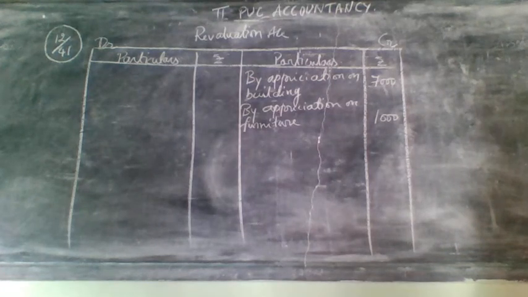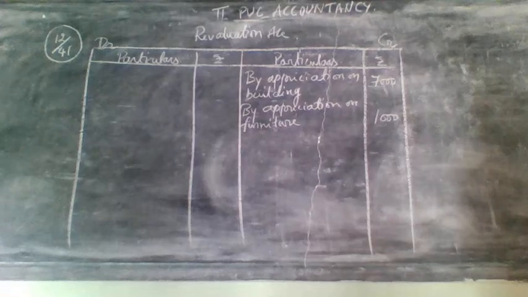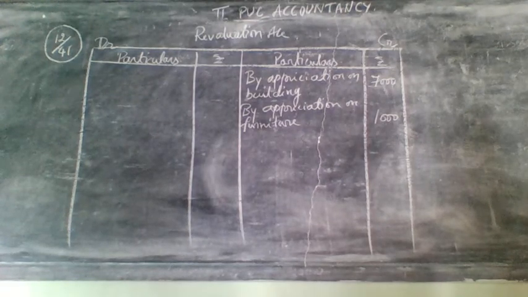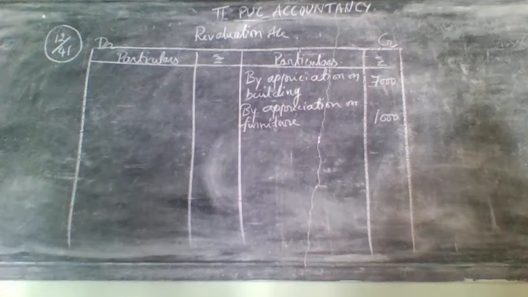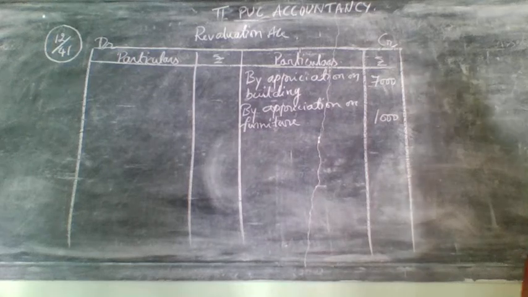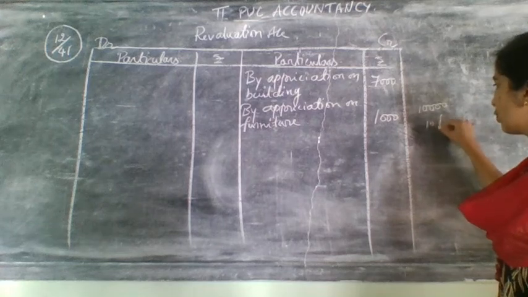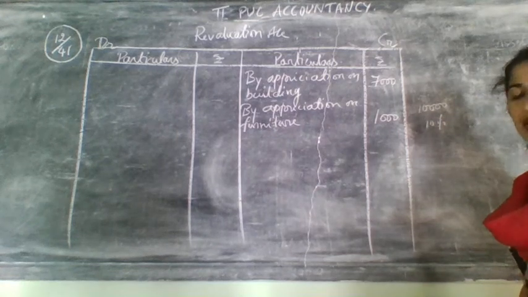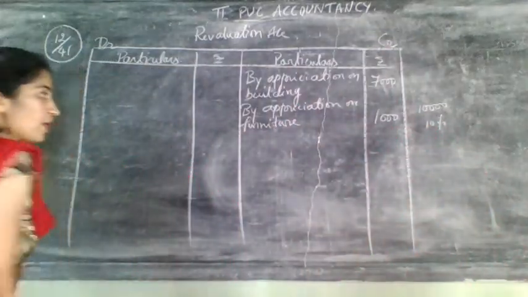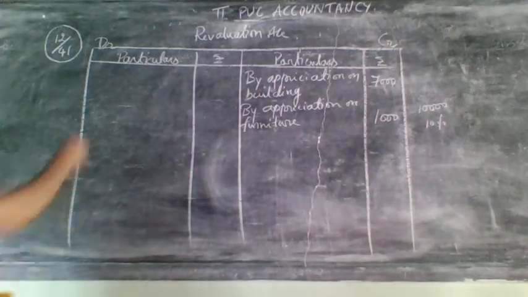Here in one adjustment they have given two things: one related to building and one more related to furniture. Next, stock is valued at 10% less than the book value. Less than is nothing but, underline and make a note there, less than is considered as depreciation. So check in the old balance sheet, what is the value of stock? Value of stock is 10,000, and now they have told that 10% less. 10% less is nothing but depreciation. So depreciation will come on which side? Debit side of revaluation account.